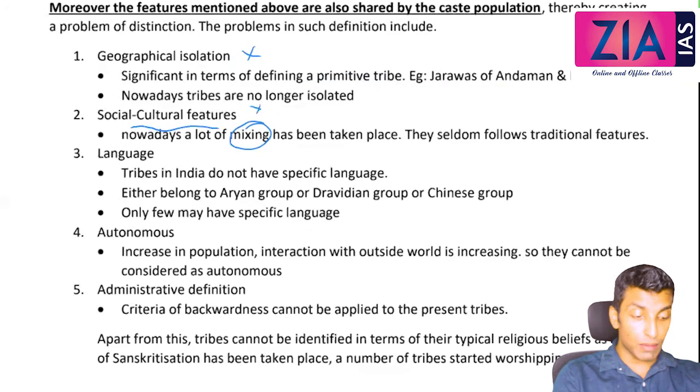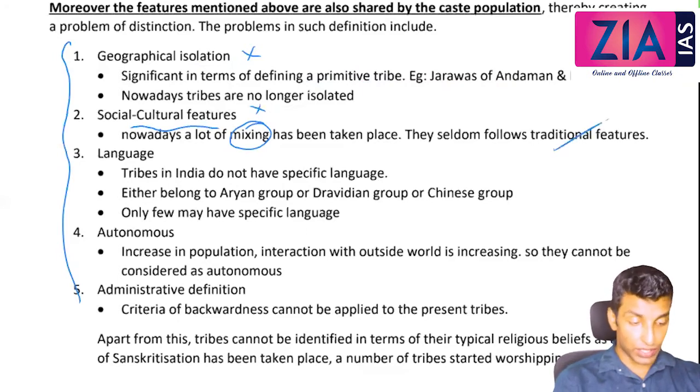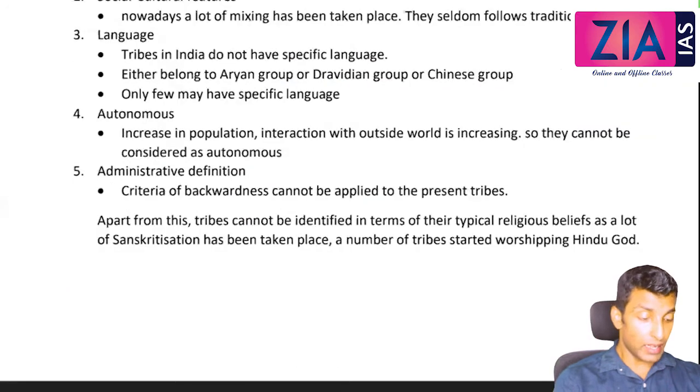See, you need to write this in paragraph, okay? So they seldom follow the traditional features. Then when we discuss language, tribes in India do not have a specific language, and either they belong to Aryan or Dravidian group or Chinese group. Only few may have a specific language. So this is also not possible to have a unique identity.